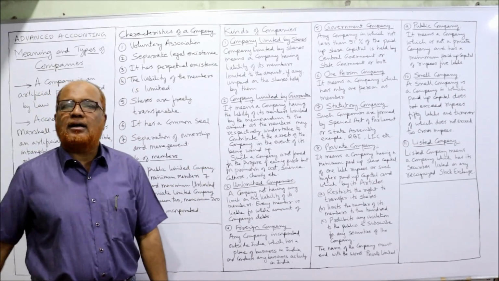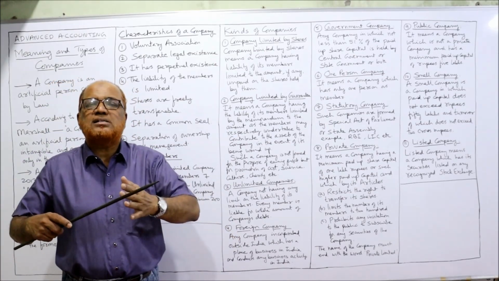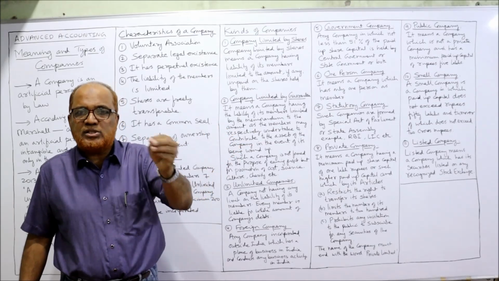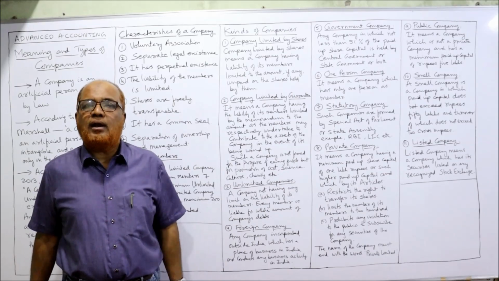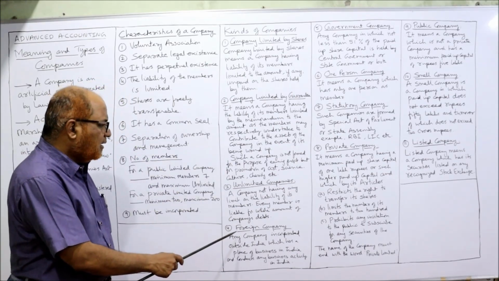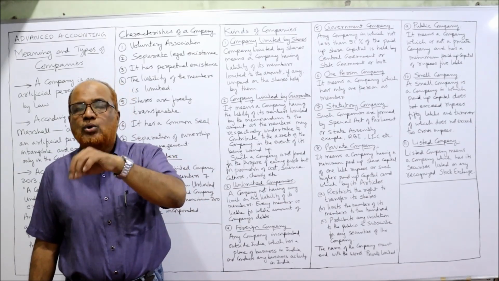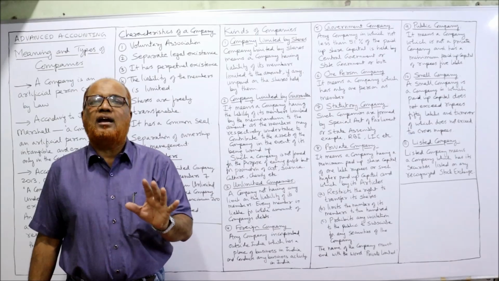Next one is unlimited company. A company where the liability of the shareholder is unlimited. Not only the business assets, but also his personal property is liable, just like a sole trader or a partner. Then foreign company: a company which was incorporated outside India but has a business activity in India.